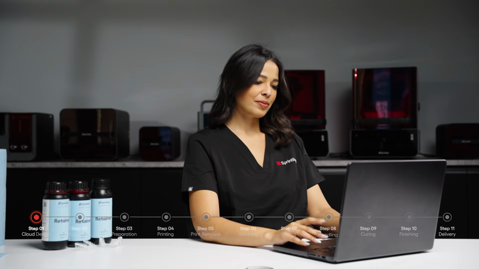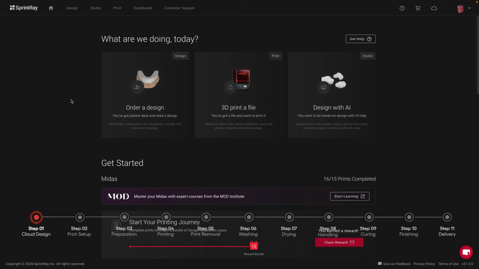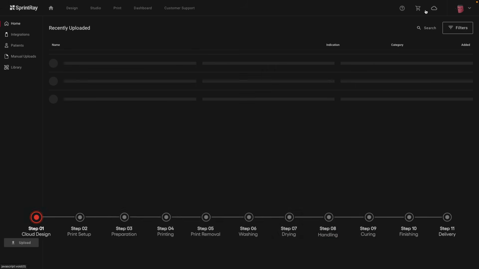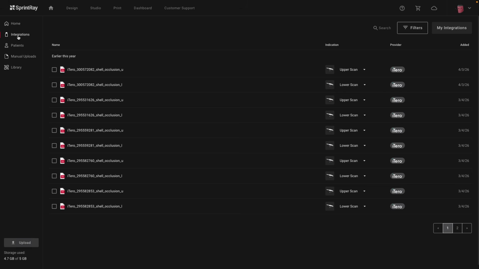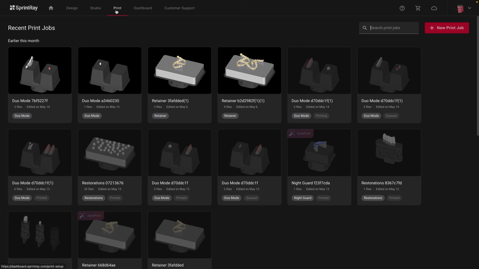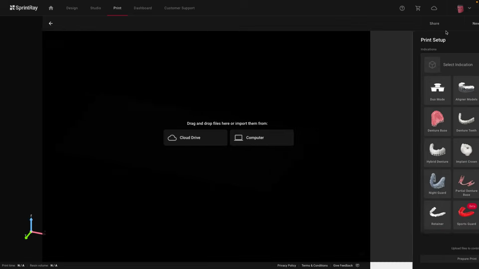This workflow starts in SprintRay Cloud. Your case will show up here in one of two ways. Either it comes in directly through scanner integration, or you manually upload STL files. To start a new print job, navigate to the Print tab and select New Print Job.